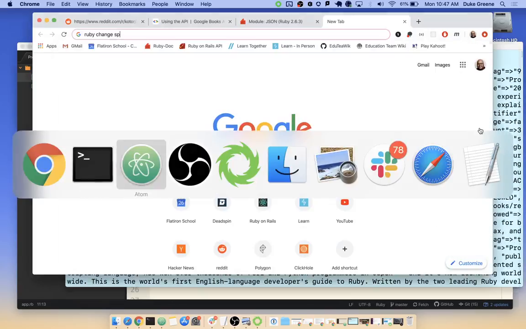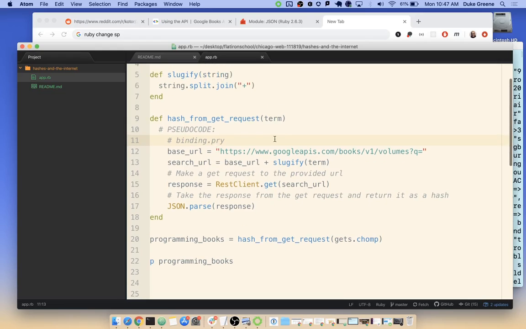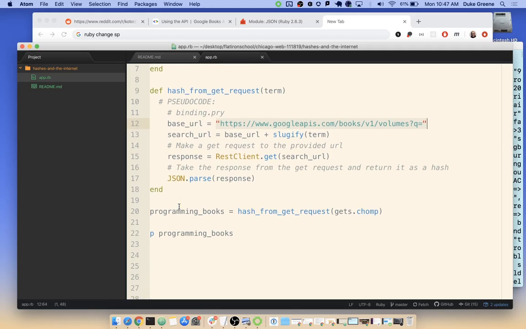So now look at what we've done. We've taken our basic get request, which is happening from this tool called REST client, right? We've joined that with a gets.chomp to take user input and use that along with the documented API URL formula to build a different URL for each request. And then we put it all together, send that request through the get, and then finally we use the JSON gem to parse the response, and we have something resembling a Ruby hash.